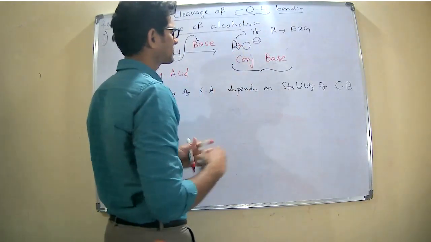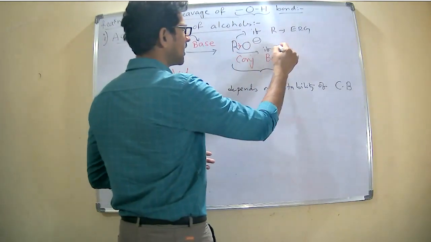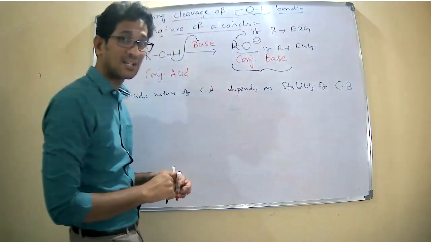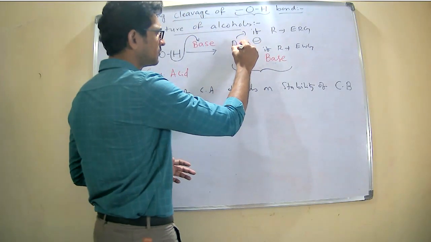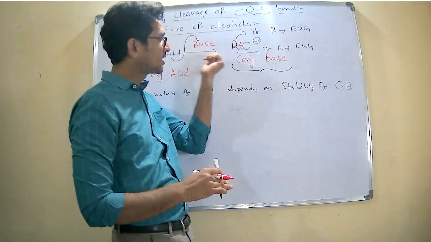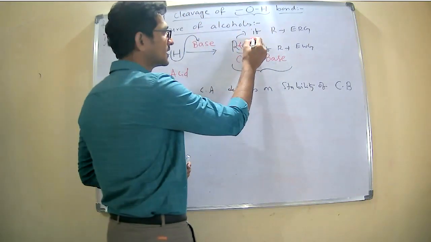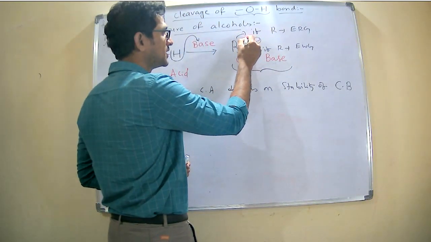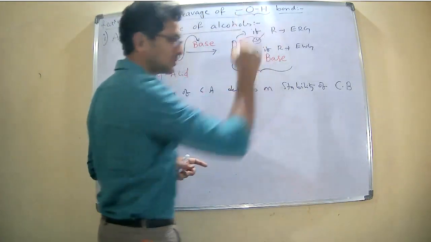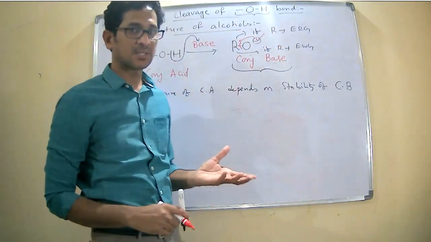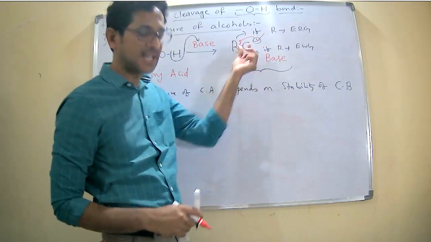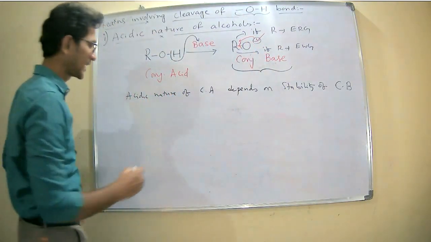Case 2, if R is an electron withdrawing group, then it withdraws electrons from the oxygen. Then the negative charge will be dispersed, because once R receives the electron density, the negative charge is spread out, and it is said to be stabilized. So I can write a statement.